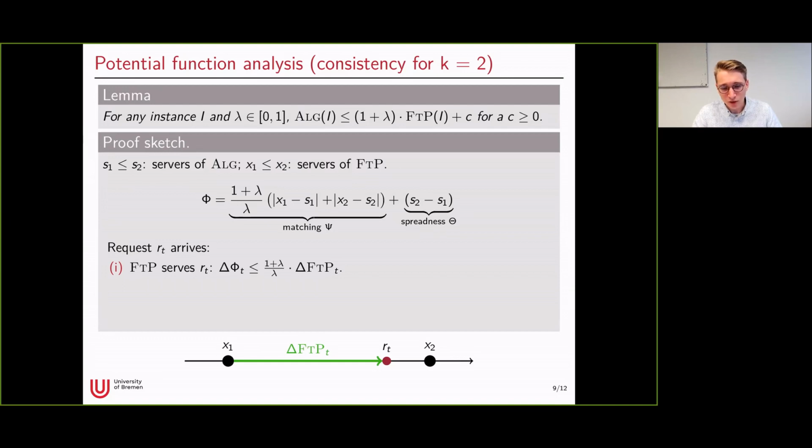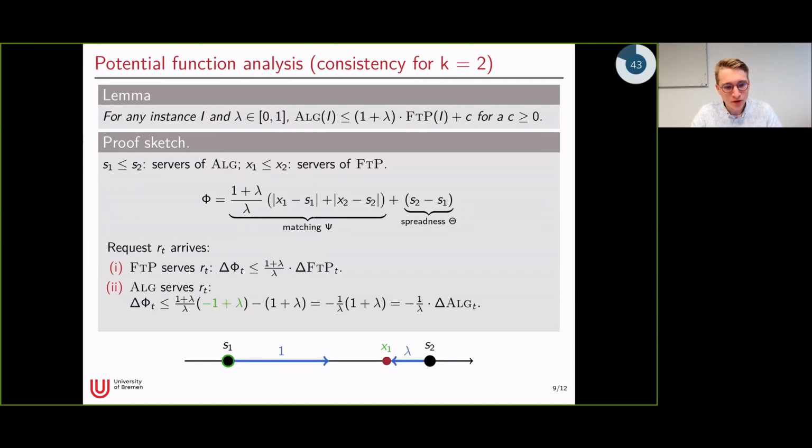So in the worst case, the server S1, which is matched to X1 in the first part of the potential function, is somewhere on the left, which means that the distance between both just increases by the whole cost of FTP. And this immediately gives us the upper bound, where we just have to add the factor of the matching part of the potential.